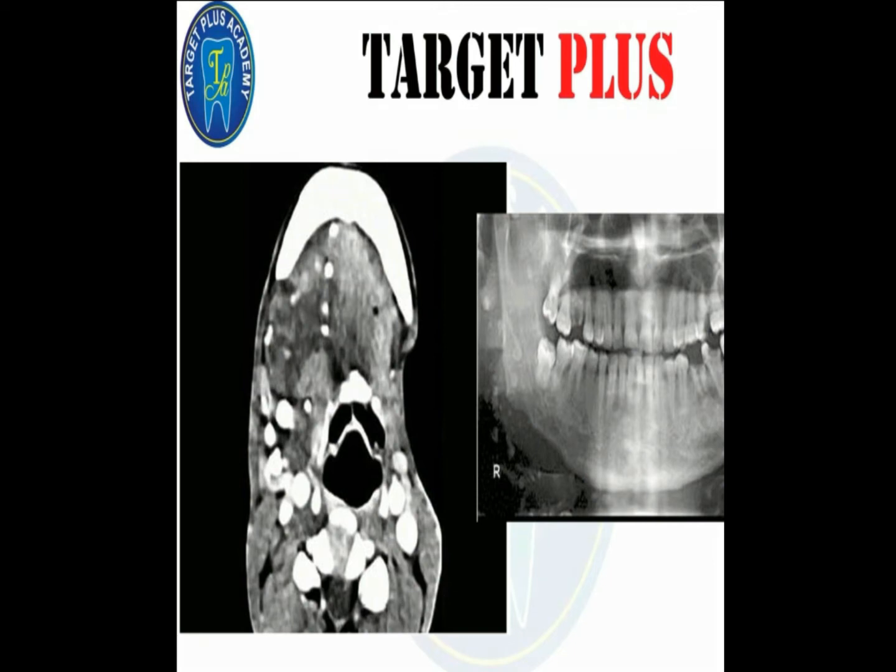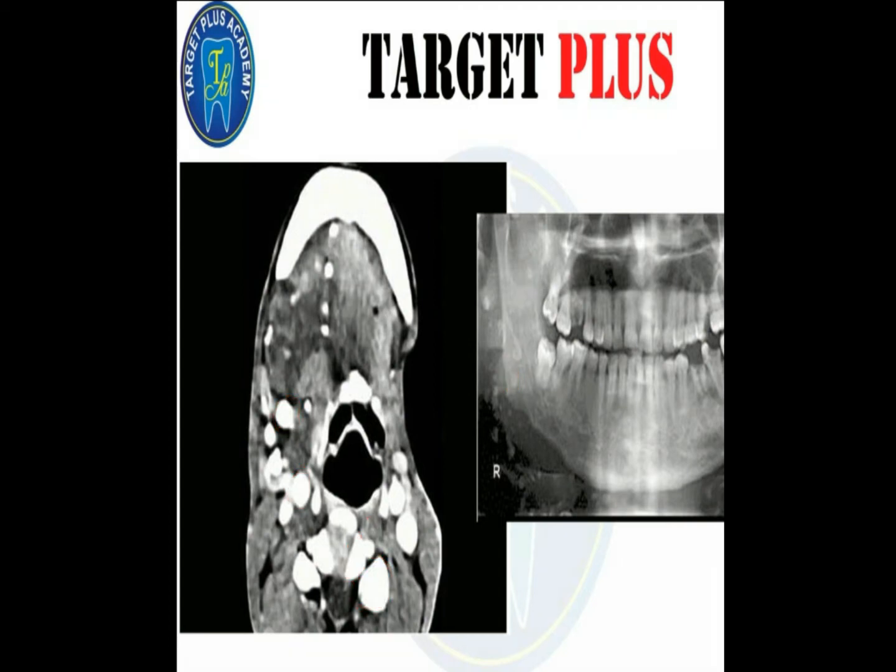Now this is important. On CBCT you may see small phlebolith-like areas. These are small areas of calcifications occasionally within the surrounding tissues. So in OPG you can see these phleboliths. These are the phleboliths that we are mentioning in the red color. So this is important for your exams.